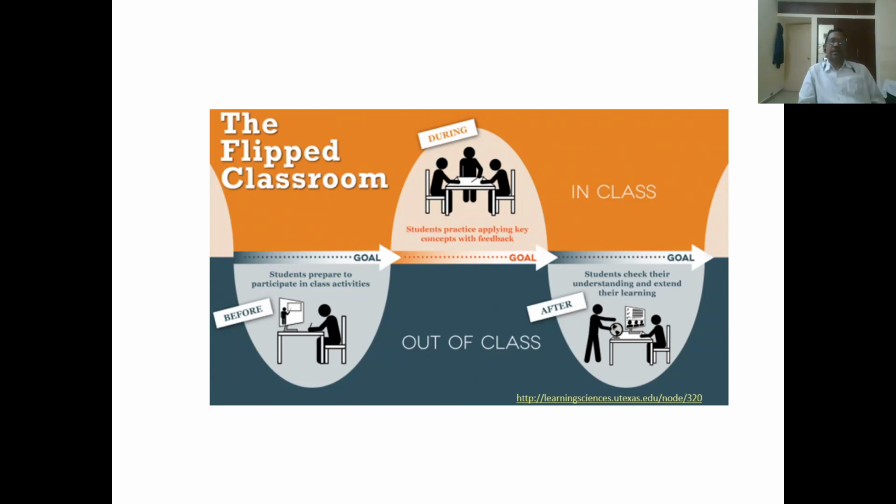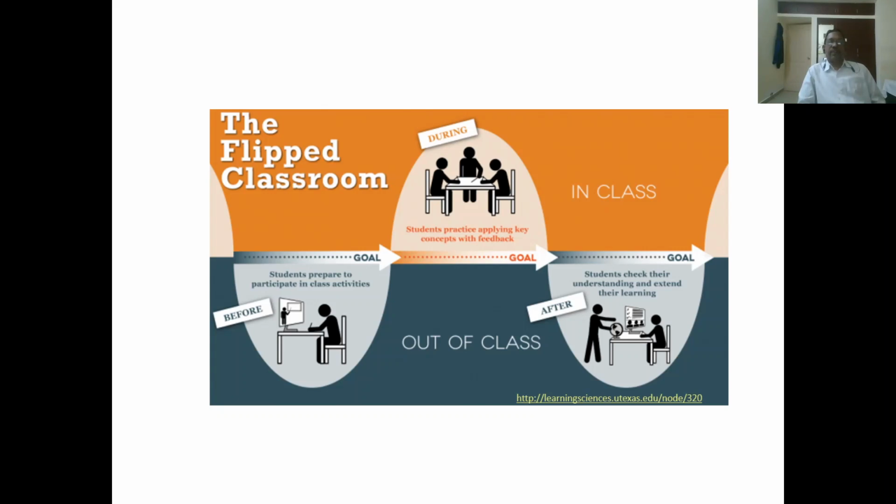They do not come without basic or fundamental knowledge about the subject that will be taught in class. So the students are given the chance to prepare the fundamentals for the next day's class at home itself.